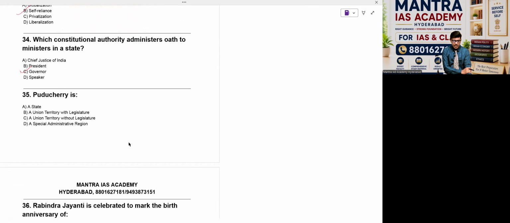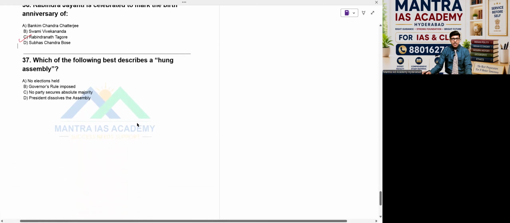Then go to question number 36. Rabindra Jayanti is celebrated to mark the birth anniversary of the great Gurudev Rabindranath Tagore. So the option here is C, beta. Then go to question number 37. Which of the following best describes a hung assembly? No elections held. Yes, elections held, of course. Governor's rule imposed, no. No party secures absolute majority. The live example is the Tamil Nadu result. So that is option C here.